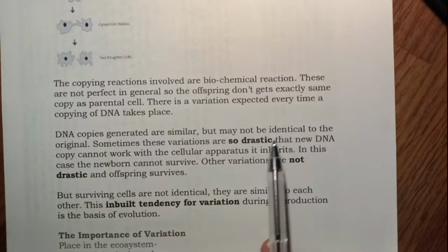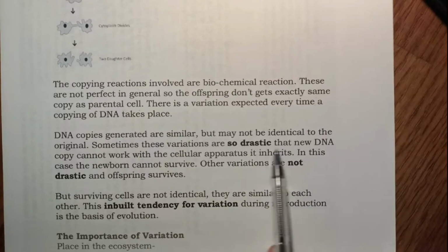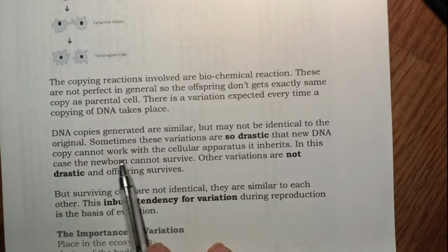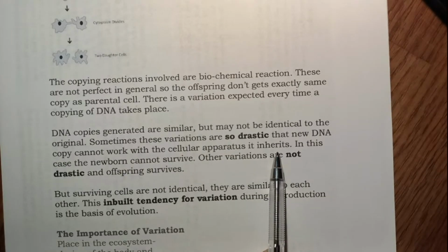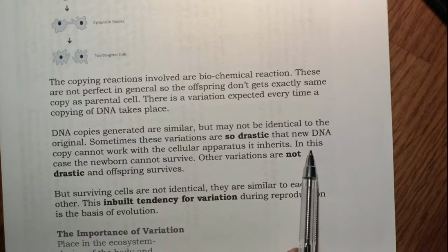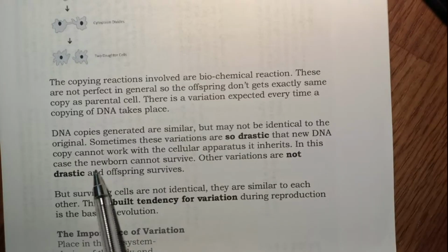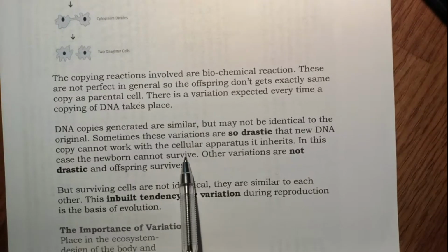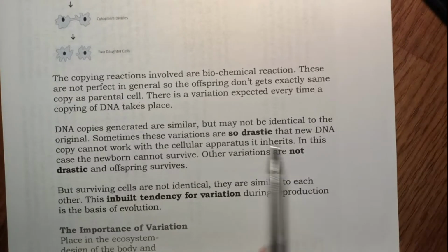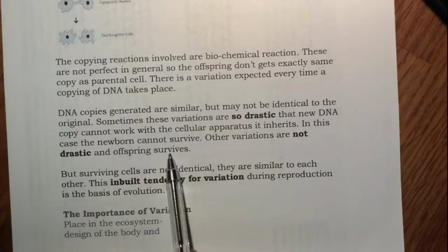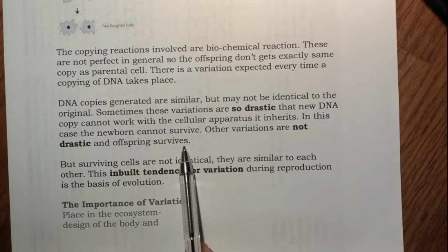Sometimes these variations are so drastic that the new DNA copy cannot work with the cellular apparatus it inherits. So they mismatch. In this case, the newborn cannot survive. But other variations are not that drastic and the offspring usually survive.